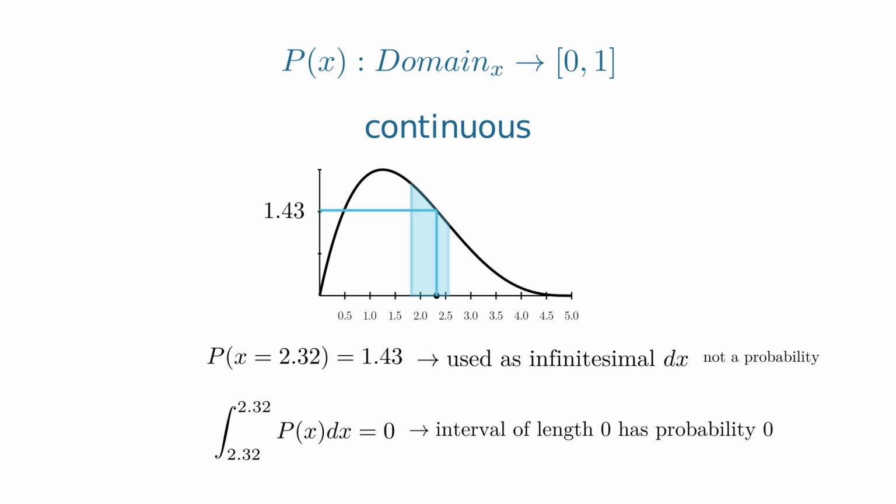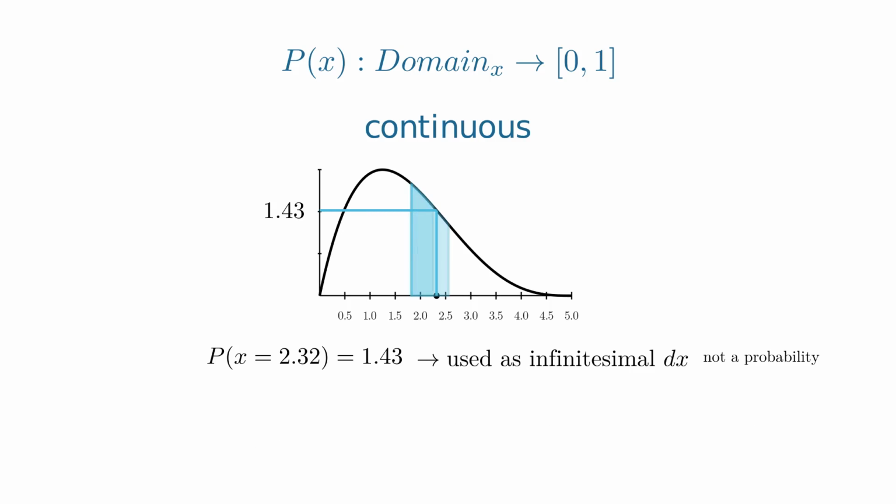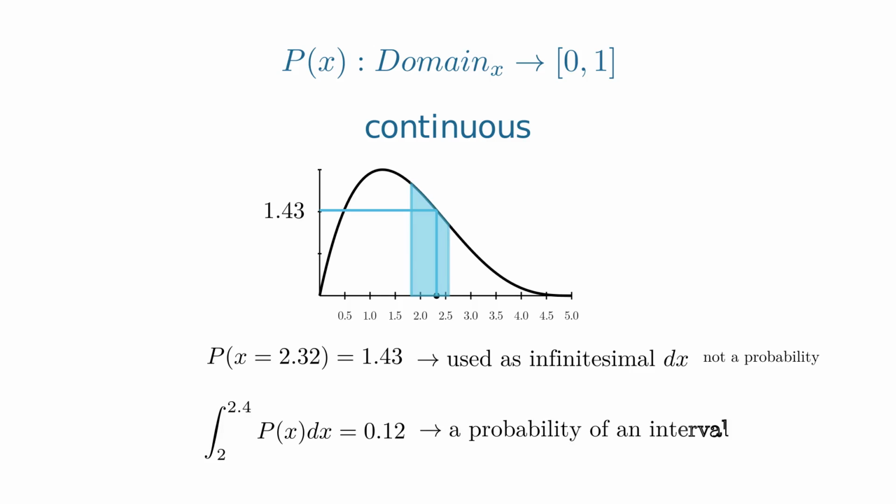A consequence of this is that the PDF at any point could even have a value greater than 1, and this is okay. This is simply because the PDF is designed so that when it is integrated in an interval, all the infinitesimal values are used and all of them are summed up to the integral. Therefore, although at any point we can have a value greater than 1, the integral of any interval, including that specific value, will always be less than or equal to 1.